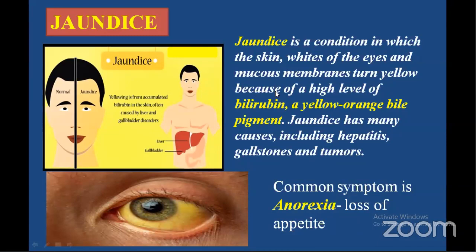Jaundice is a common condition in which the skin, whites of the eyes, and mucous membranes turn yellow because of a high level of bilirubin, a yellow-orange bile pigment. Jaundice has many causes including hepatitis, gallstones, and tumors.